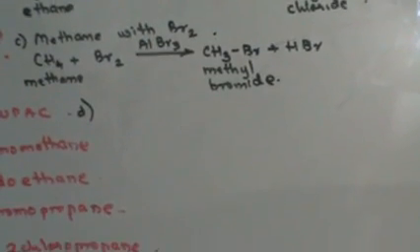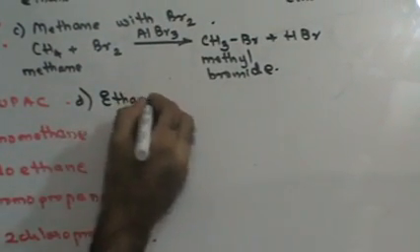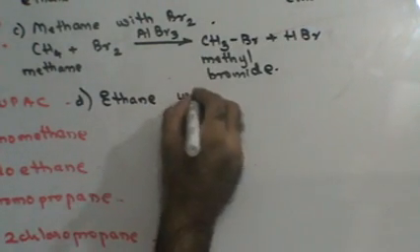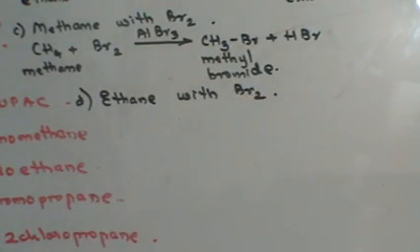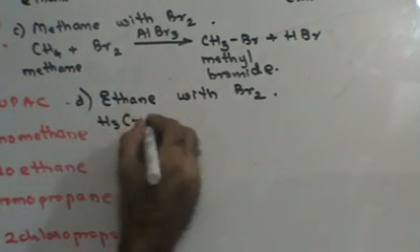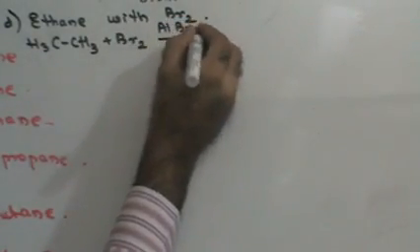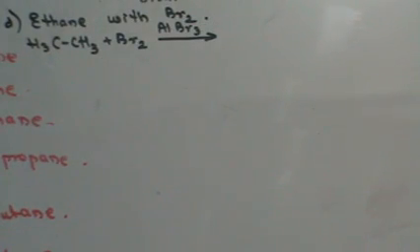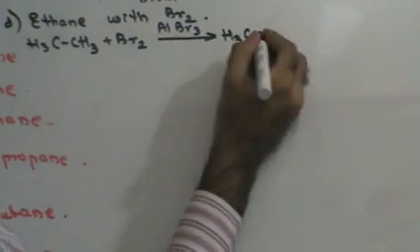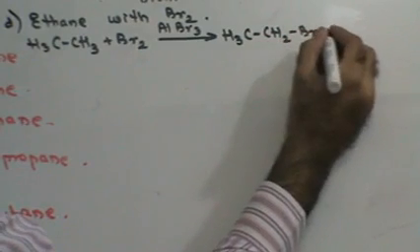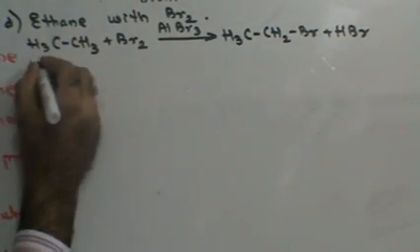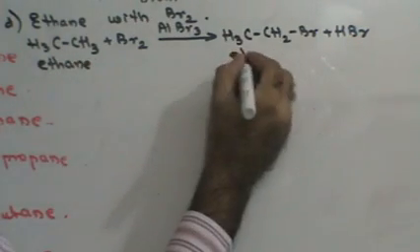What happens when ethane reacts with iodine? Let's first react this with bromine. Ethane reacts with bromine. Right? Ethane, 2 carbon atoms, H3CCH3. Ethane reacts with bromine in the presence of aluminium bromide as catalyst. Same substitution reaction. One hydrogen atom will be substituted by one bromine atom. So you will get H3CCH2Br plus HBr. This is ethane and this is ethyl bromide.